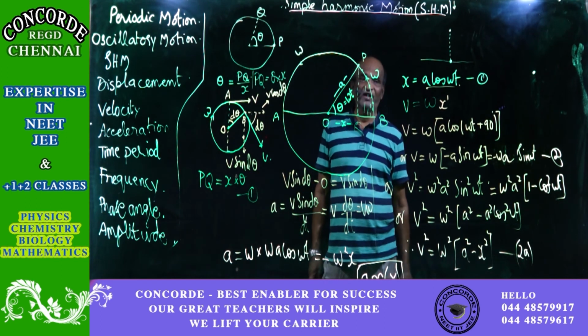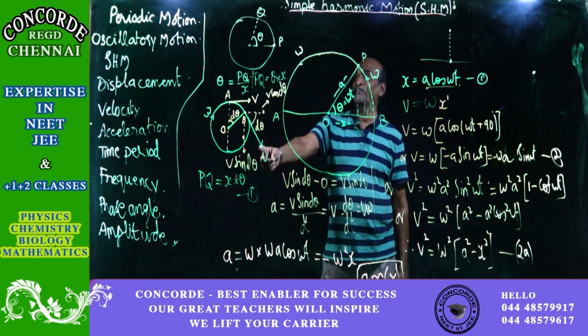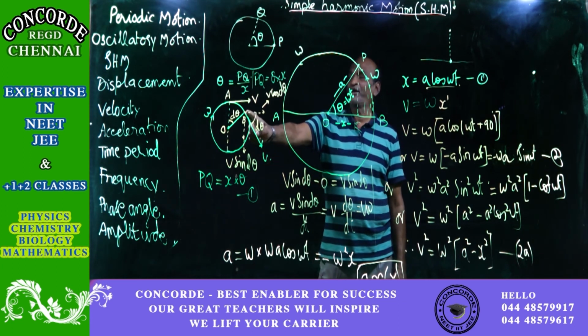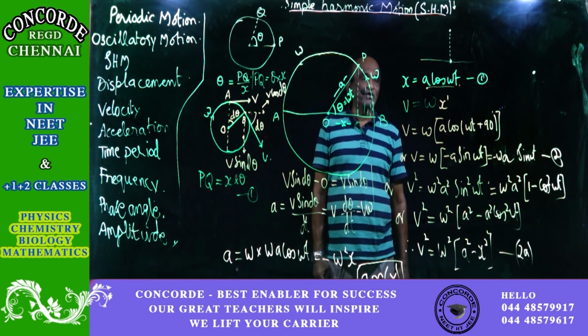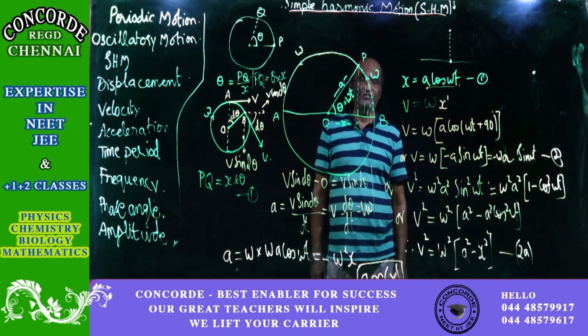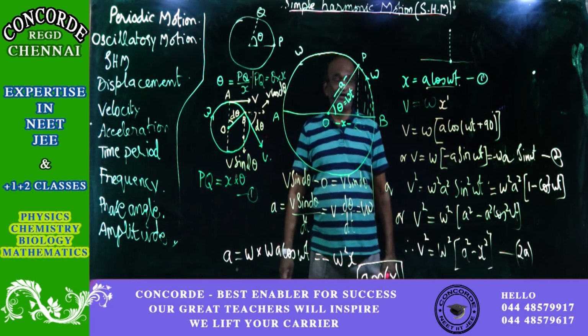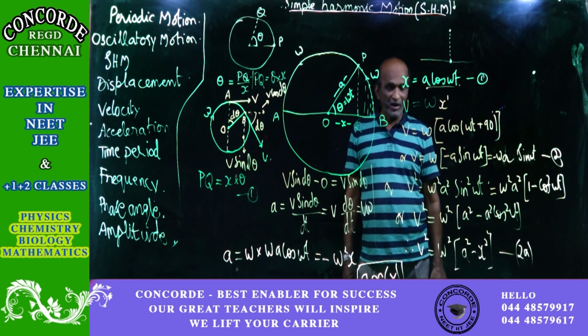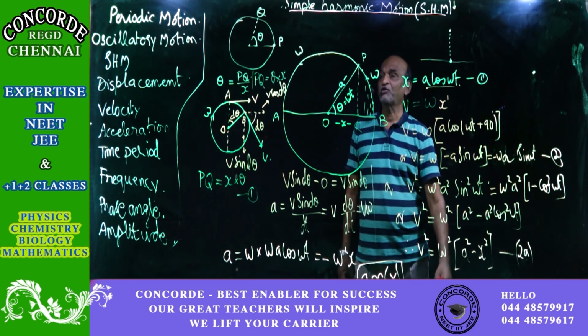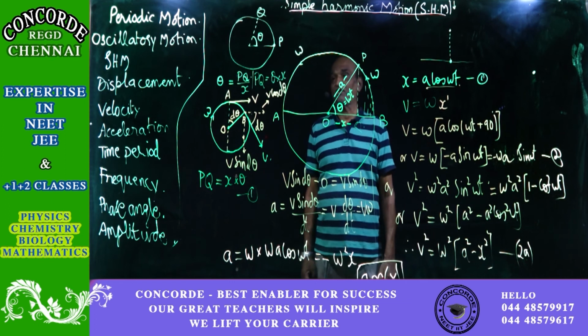For that, note that the velocity is in a perpendicular direction. Proof is here, perpendicular to the direction which is there for the simple harmonic motion. So from that we arrived at the equation for velocity, and yet another equation for velocity little later, and using that we then went on to find out the acceleration.